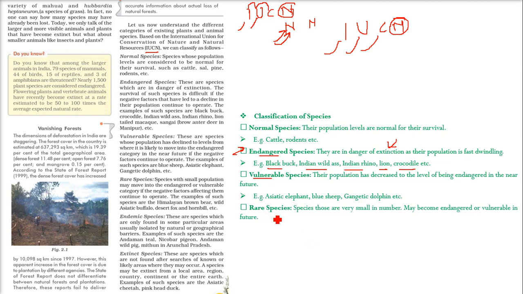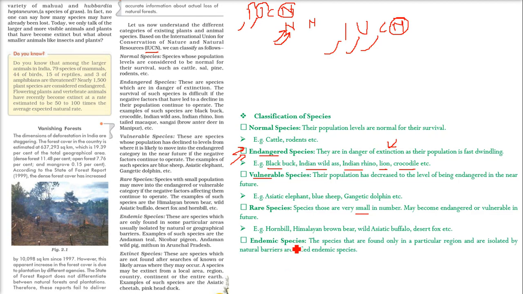Coming to rare species, they are in very small number, and if you're not taking care of them, they may go to endangered or vulnerable species, like hornbill, Himalayan brown bear, wild Asiatic buffalo, desert fox. These are rare species. Coming to endemic species, they are desi, Indian, found only here. The species found only in a particular region are called endemic species.